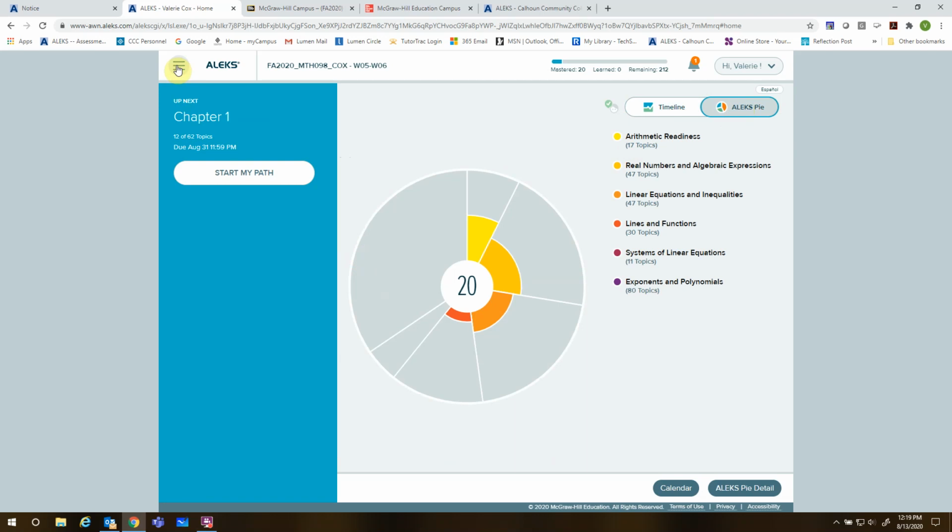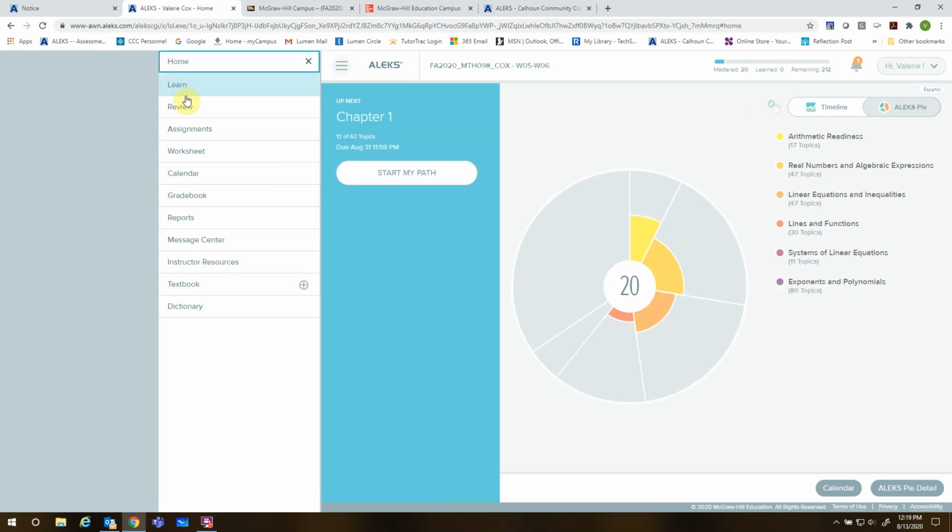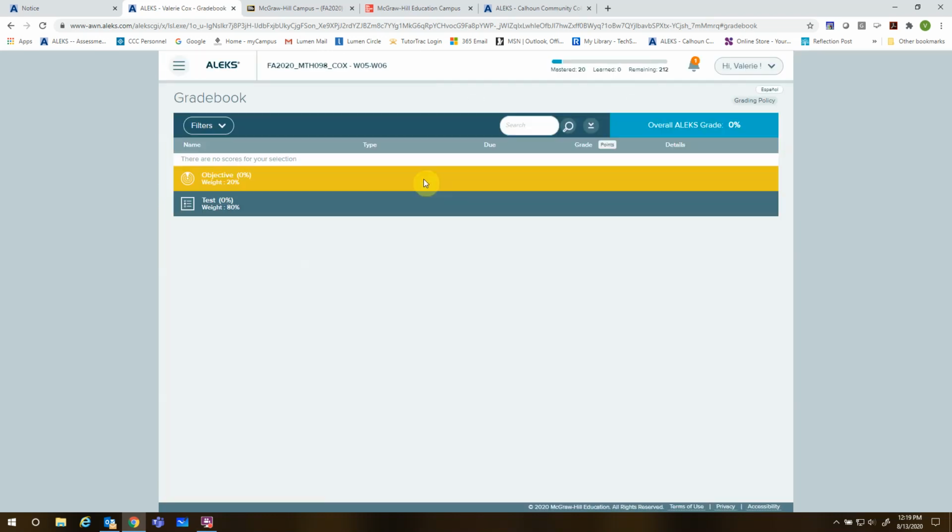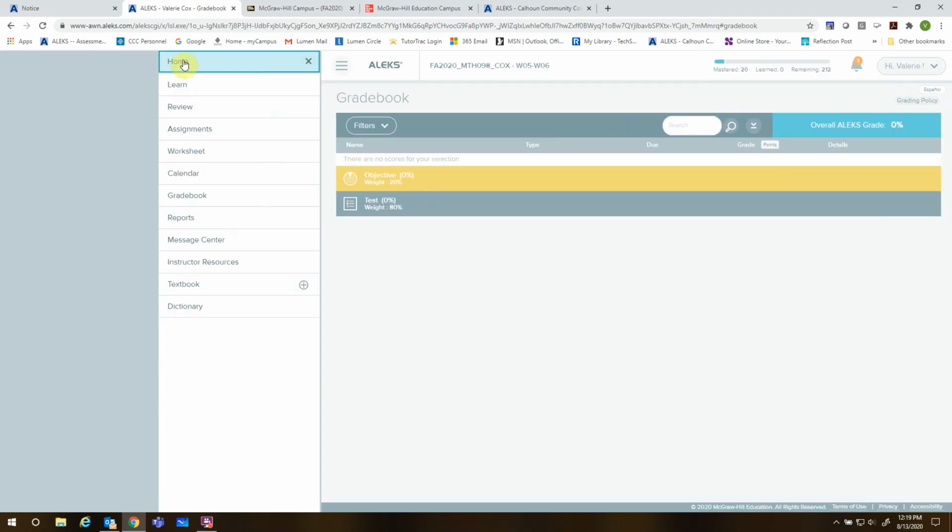Now, some other things in here, on the home button, you can do some worksheets. If you do a worksheet, it's going to send me the answers. The worksheets are not homework. Your homework is in the Pie. So worksheets you might want to do if you want to just do some extra work, extra practice. Your grade book is going to show you your grades. Your overall grade will change as due dates pass, but it will also tell you where you are so far on each homework assignment. So your grade book is a good place to check.